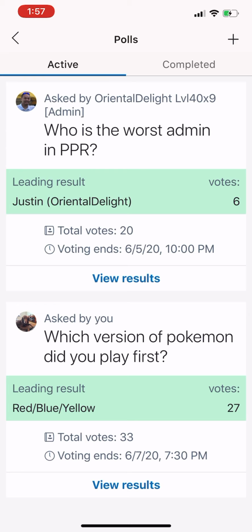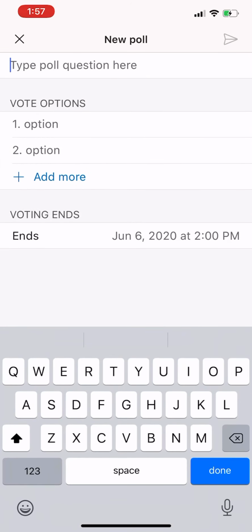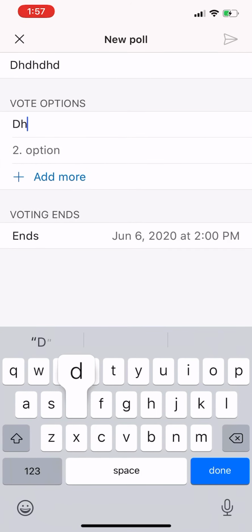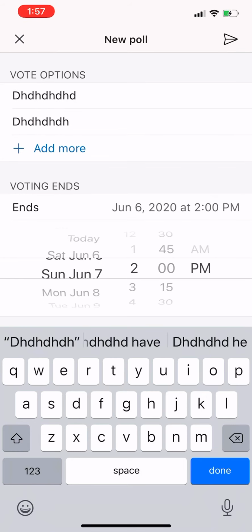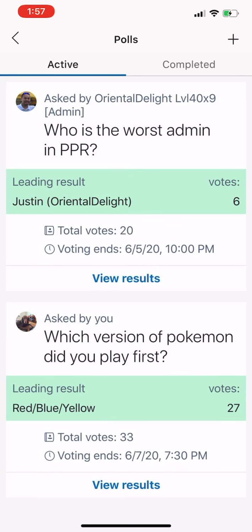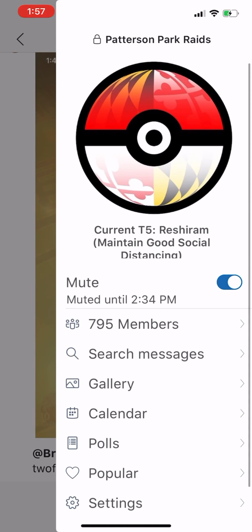Come up here and hit that plus in the upper right-hand corner. Type your question and then select your answers. I want to say you can do up to 20, so go wild with that. Come down to end and select your end time. You can push it out as long as you want and then hit send to create that poll. So polls are fun. That's where they live, right there.